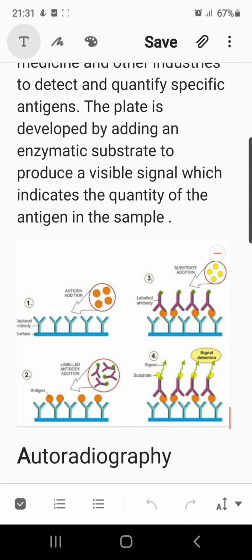The sample contains the probable sample for which the detection is being done, whether the organism has a bacterial content or viral infection, and due to which the different types of chemicals produced in this cell can be easily identified by the antigen-antibody reaction. So this is how the ELISA test is performed.